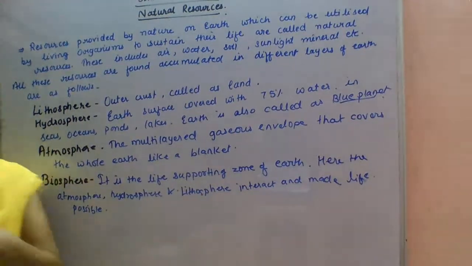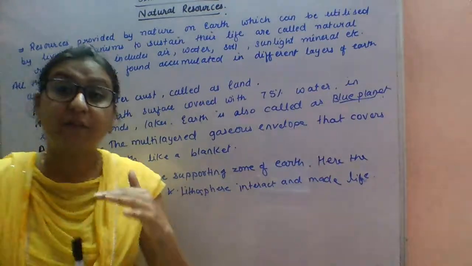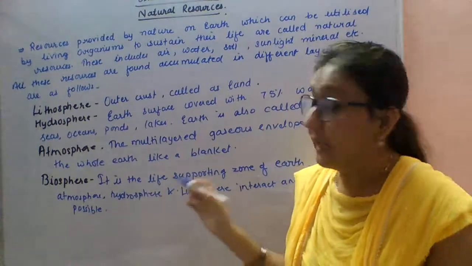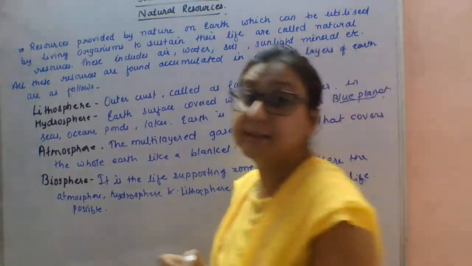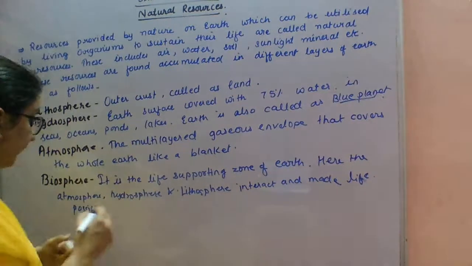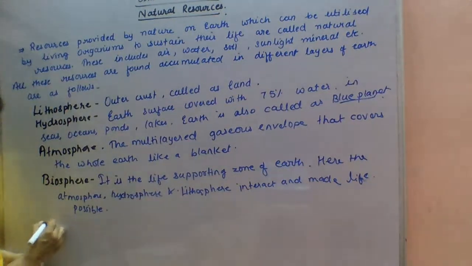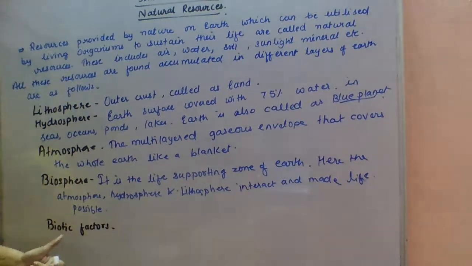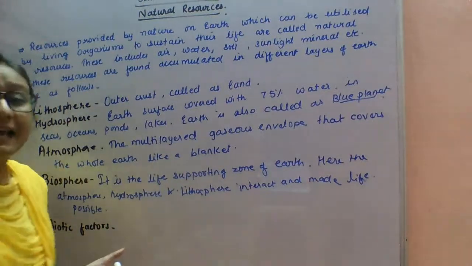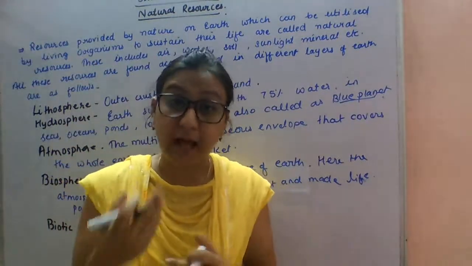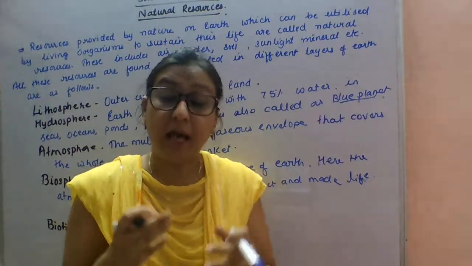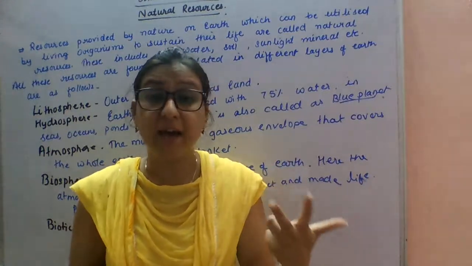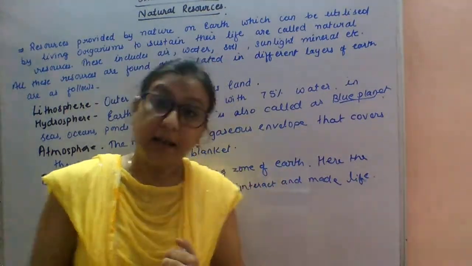Okay students, these are the different surfaces on the earth from where life can persist. Next we can study biotic factors and abiotic factors. What do you mean by biotic factors? These are the factors responsible for life. All the living things like plants and animals are included in the biotic factors, whereas abiotic factors include all non-living things like air, water, sunlight.